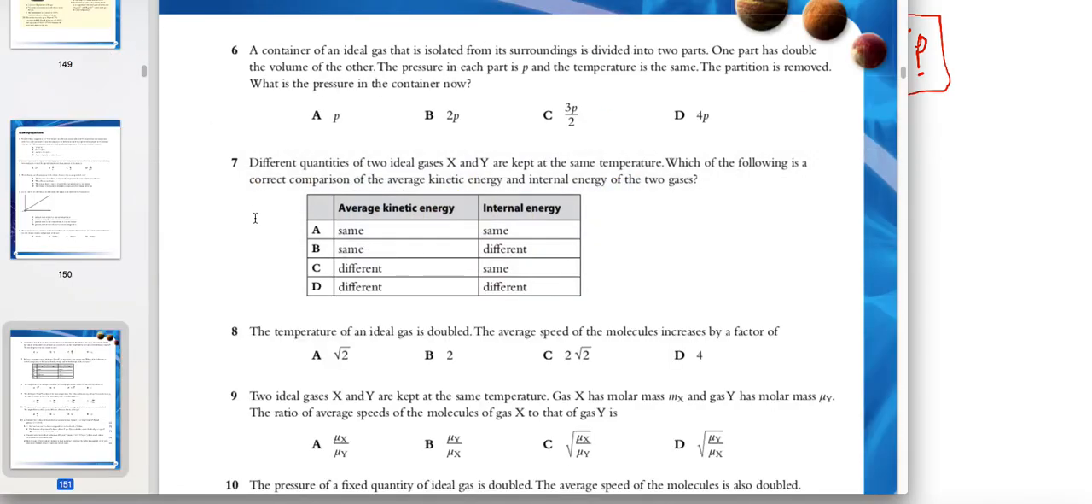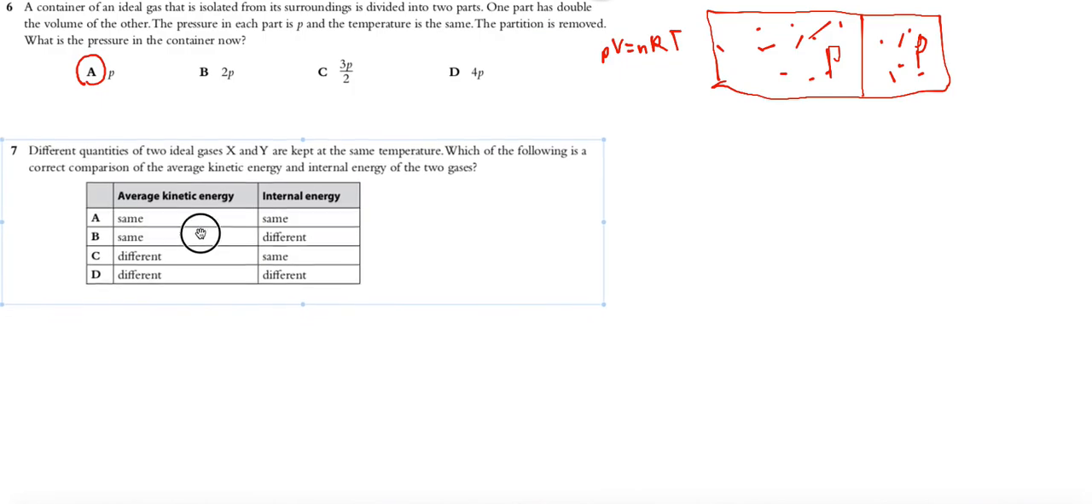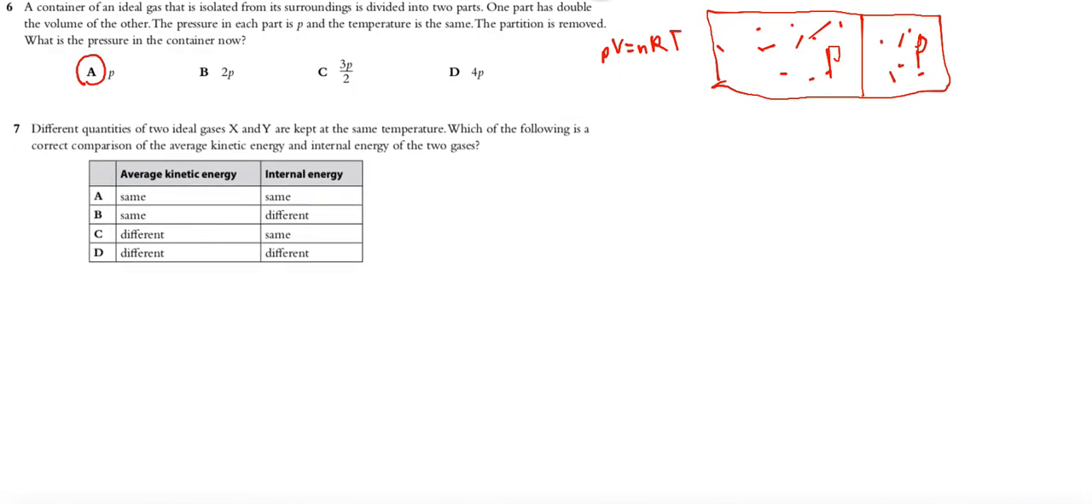Exercise number 7. Different quantities of two ideal gases X and Y are kept at the same temperature. Which of the following is a correct comparison of the average kinetic energy and internal energy of the two gases? These two gases have the same temperature. What does it mean? The same temperature means that both have the same average kinetic energy, so it can be A or B.